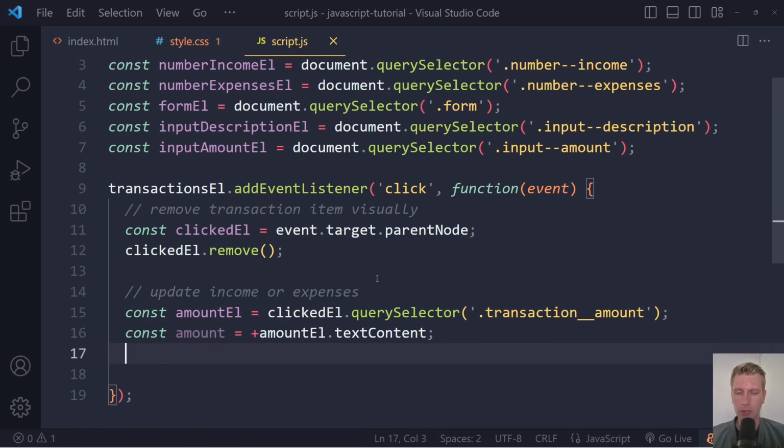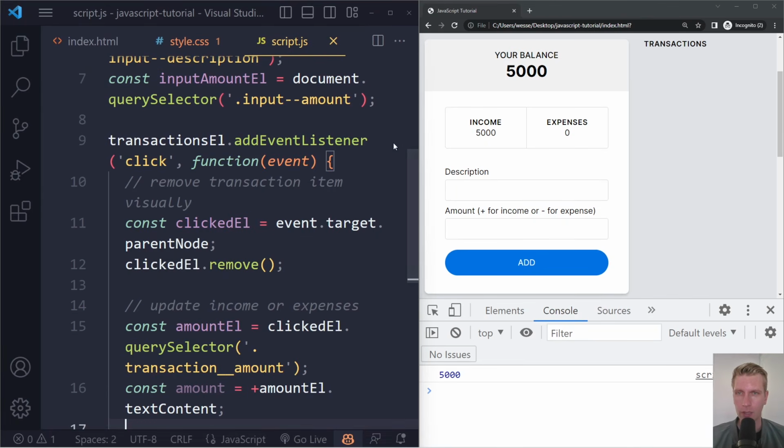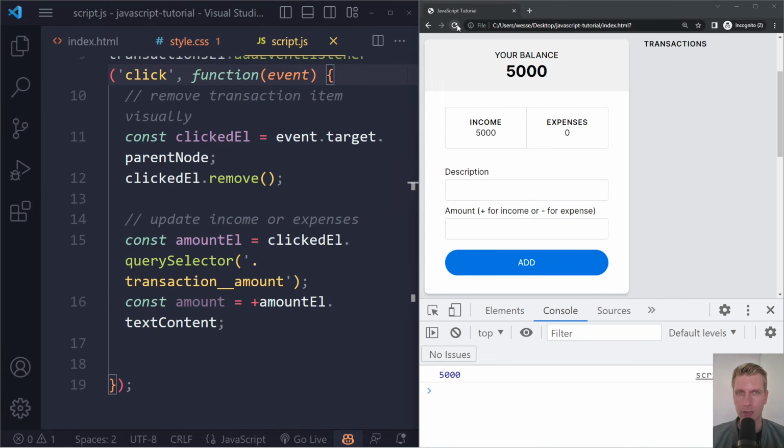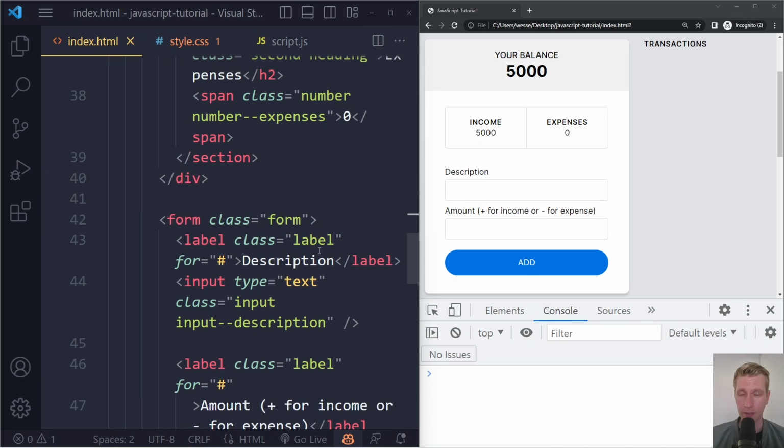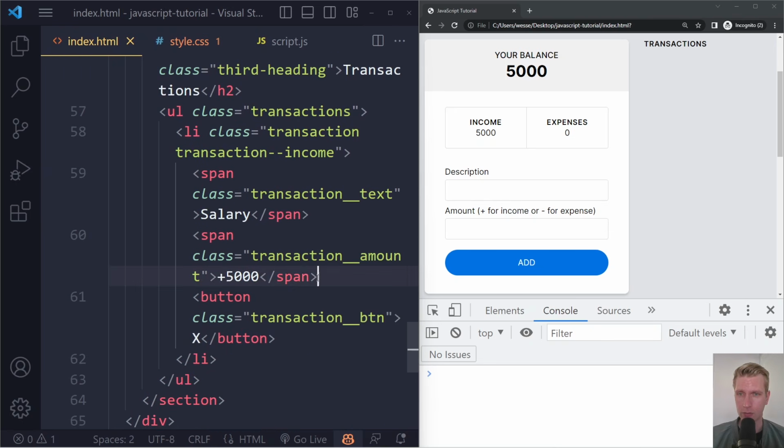So let's see where we were. So let's see. So there is a click somewhere in this list. We use the event object to get the actual LI list item that was clicked. We store that in here, and it gets removed. Right, gets removed. But now, of course, we want to update these numbers as well. Right, so the income should go down again, and the balance as well. But let's deal with the income first. So here we now have the actual amount element that holds the amount. Right? Let's see in the LI. So that is transaction amount.